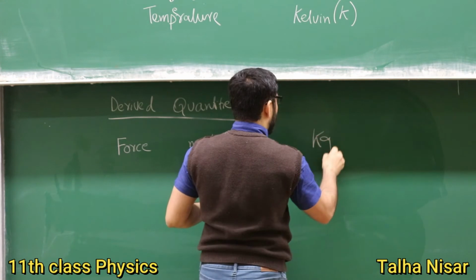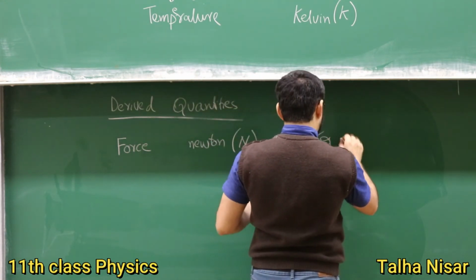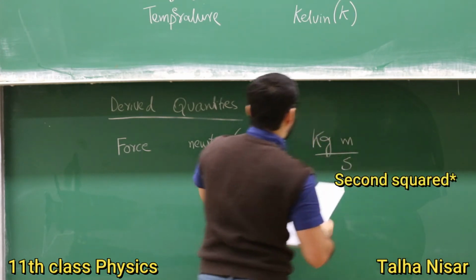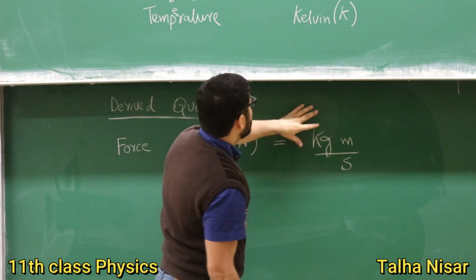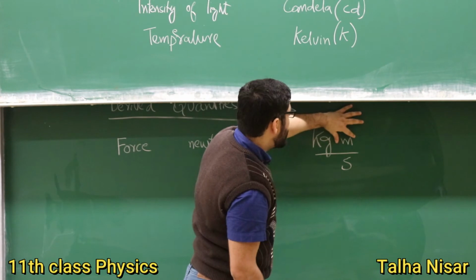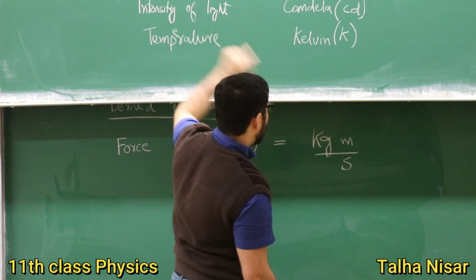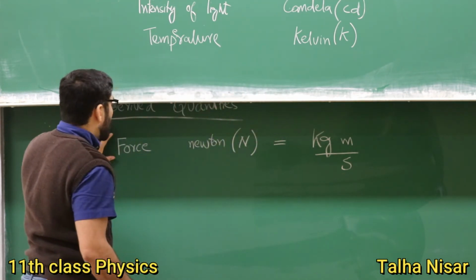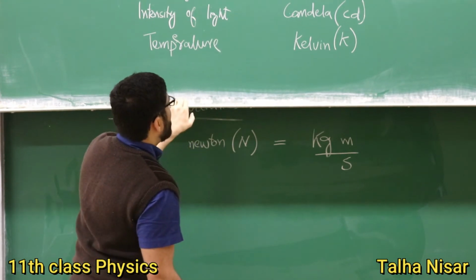Now, since we said that they are derived from these quantities, we can write here the kg. So this is the unit. This is equal to kg meters divided by second squared. So now we can see here we have the kilogram, which is the unit of mass, and we have the meter, which is the unit of the length. We have the meter, and then we have the second. So this is a derived quantity which is derived from these base quantities.